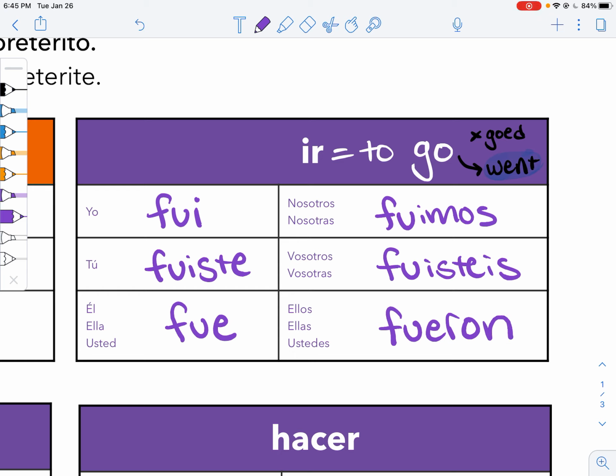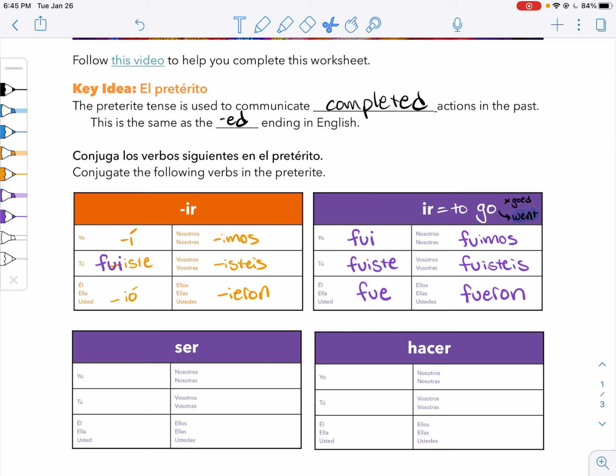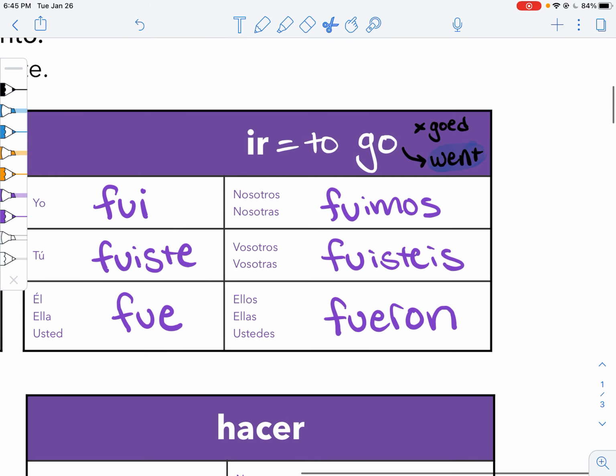Isn't that so weird? But that's it. And sorry guys, but you're just going to have to memorize them. There's no fun trick. There's no hint. It just is what it is. And there you go. Things to notice that there's a u here. It's not fwo or anything. Otherwise, you can kind of just use the fui pattern with our normal endings. So we would get fui, fuiste, fue instead of fuio. Fuimos, fuisteis instead of fueron. We just have fueron. So notice there is no i here. Yeah. It's irregular. There you go.